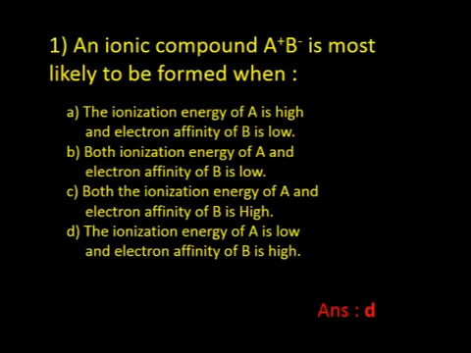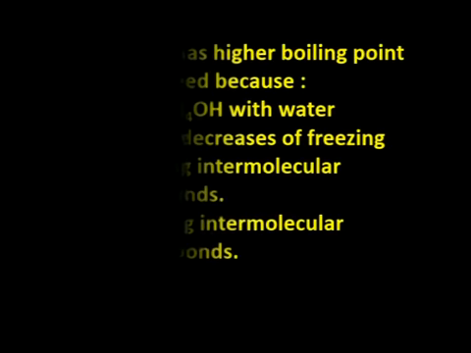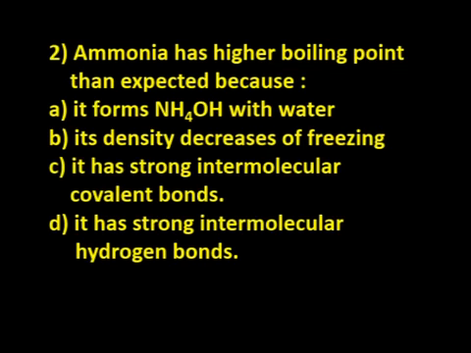Option D. Okay, next question, the second one: ammonia has a higher boiling point than expected because it forms ammonium hydroxide with water; its density decreases on freezing; it has strong intermolecular covalent bonds; it has strong intermolecular hydrogen bonds. You know it is due to hydrogen bonding. So option D is the correct answer.